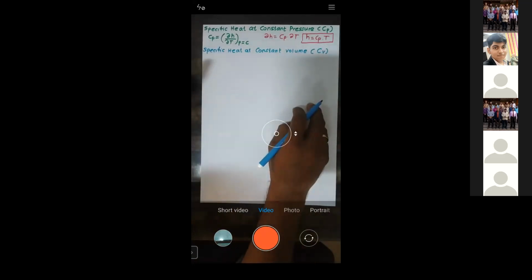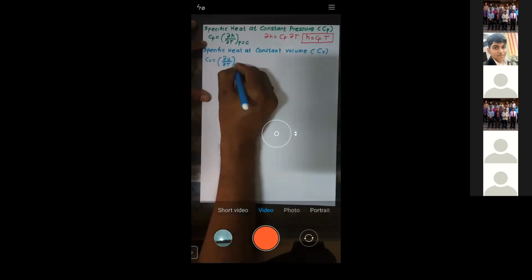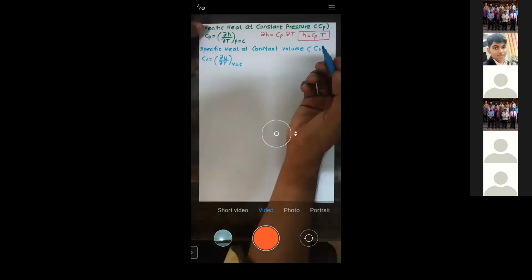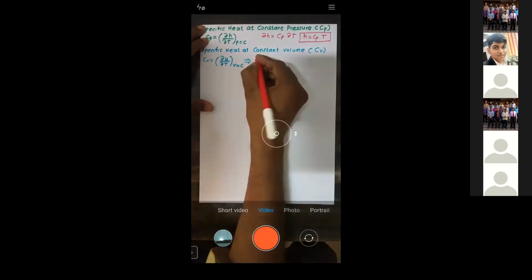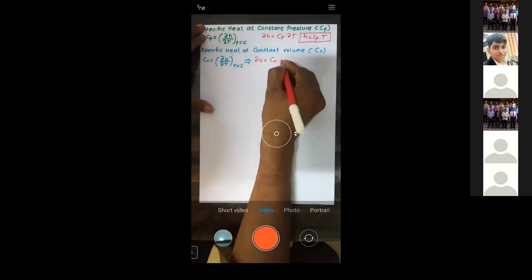The formula for Cv is the rate of change of internal energy with respect to temperature when volume is held constant. So from this expression we can write dU is equal to Cv into dT.